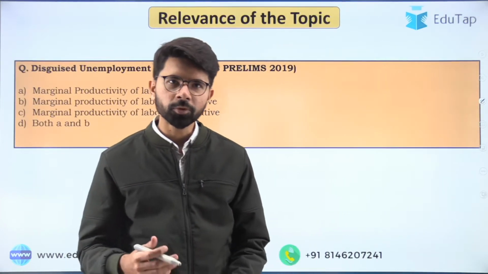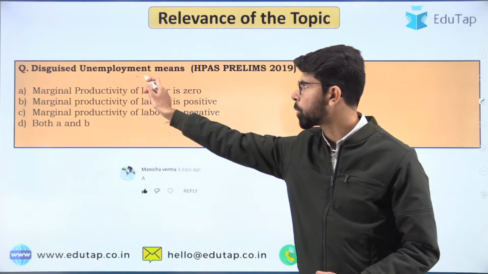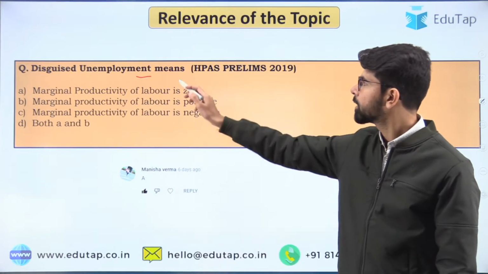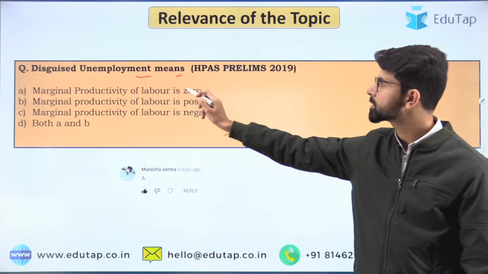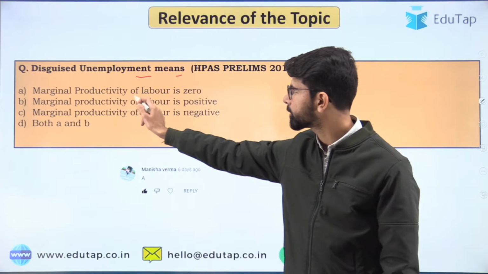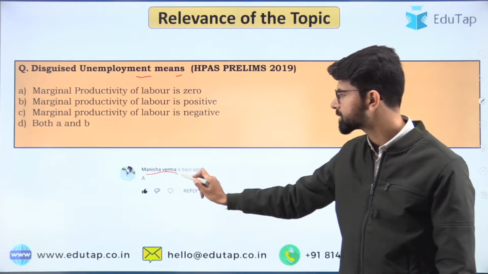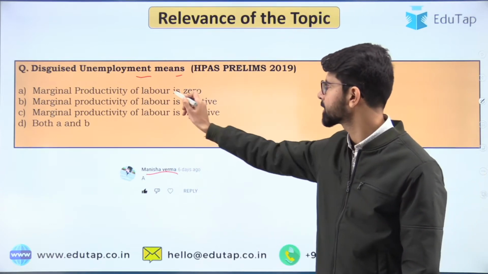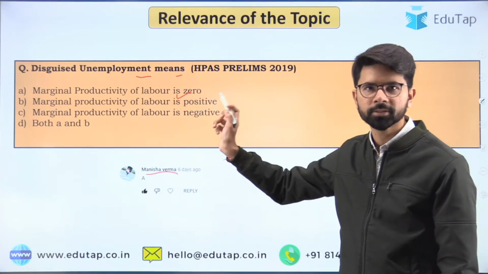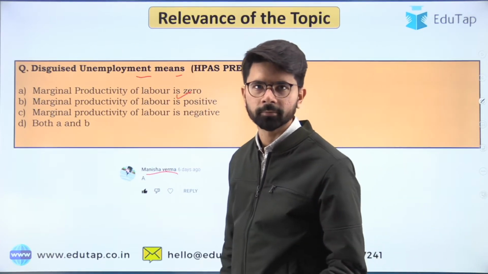Before proceeding ahead, the question that was given as homework in the last session was: disguised unemployment means, and the options were where marginal productivity of labor is zero, positive, negative, or both. And as you can see, Manisha Verma has answered it correctly. The answer is marginal productivity of labor is zero. So now let's proceed ahead.